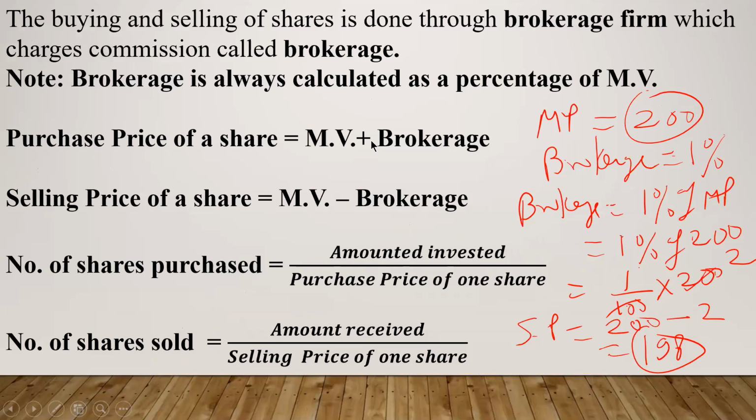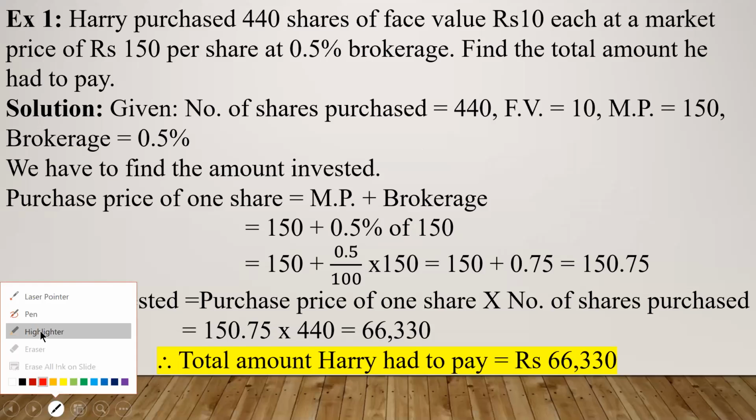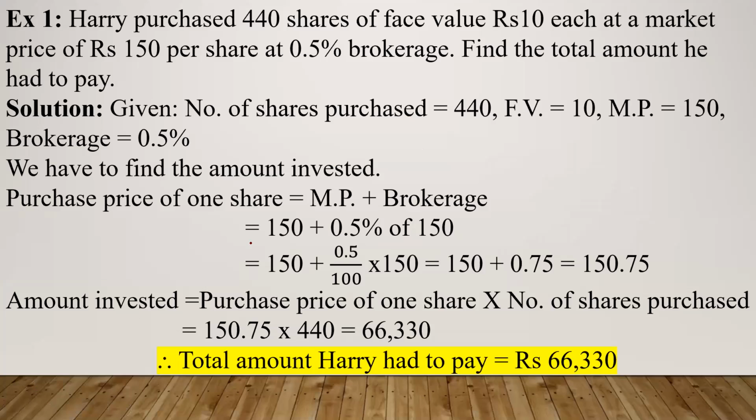See here, purchase price of a share is market price plus brokerage. What is the market price given here? The market price is given here as 150. So 150 plus what is the brokerage? It is 0.5%. Don't just write 0.5. It is not 0.5. It is 0.5%.